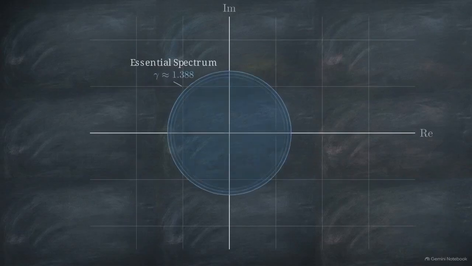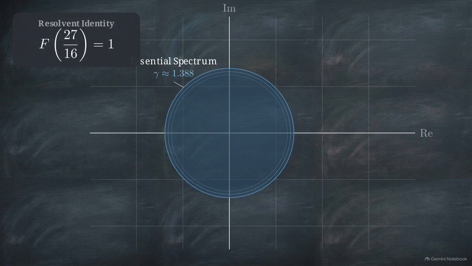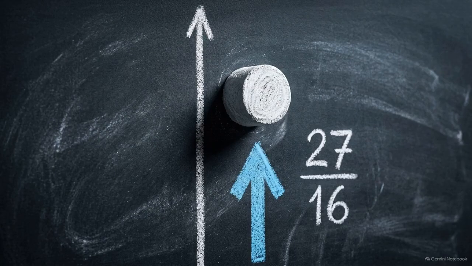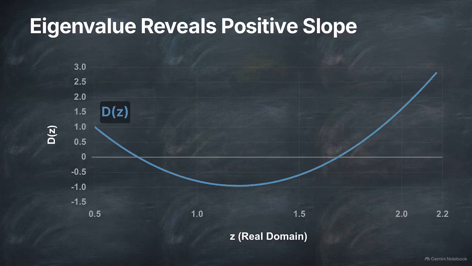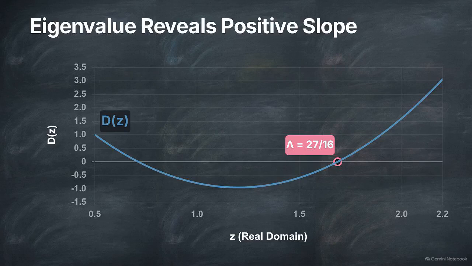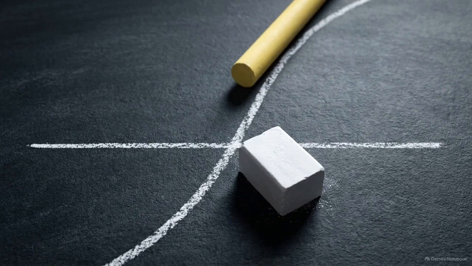Evaluating the resolvent identity yields an exact result. F of 27 over 16 equals 1. This places our point perfectly at 1.6875 on the positive real axis, well outside the gamma boundary. This proves that 27 over 16 is a genuine eigenvalue, and it yields a strictly positive eigenvector. This chart shows the characteristic equation, d of z. To verify the eigenvalue is algebraically simple, we evaluate the derivative at lambda, revealing a steep, strictly positive slope. Because that derivative is strictly greater than 0, the eigenvalue is mathematically confirmed to be a simple root.